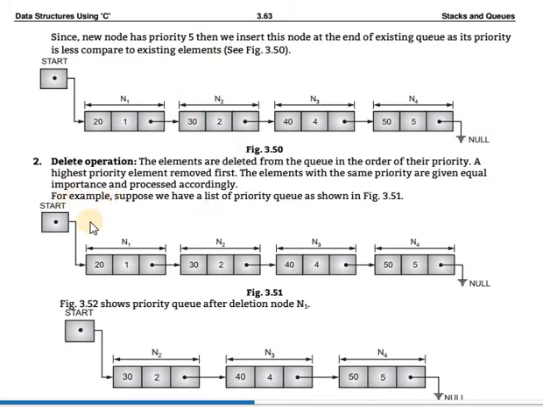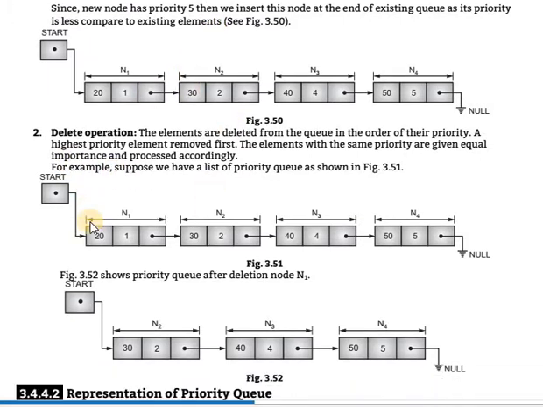Okay, delete operation. The elements are deleted from the queue in the order of their priority. The highest priority element is removed first. Elements with the same priority are given equal importance and processed accordingly.